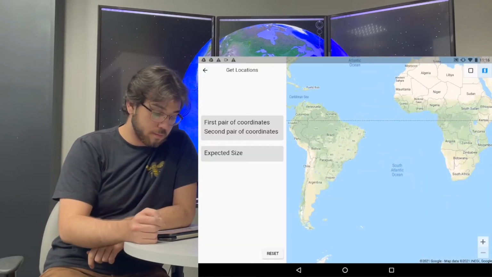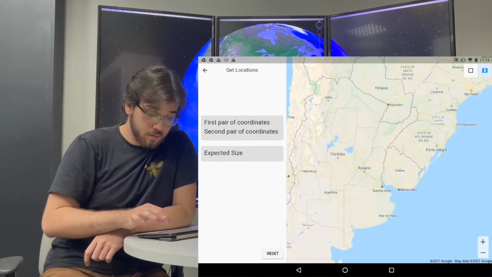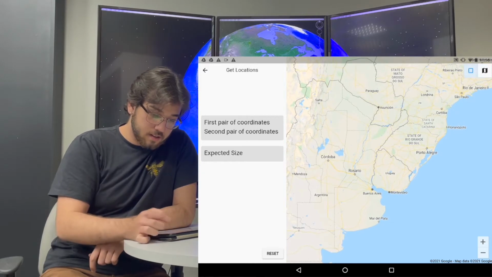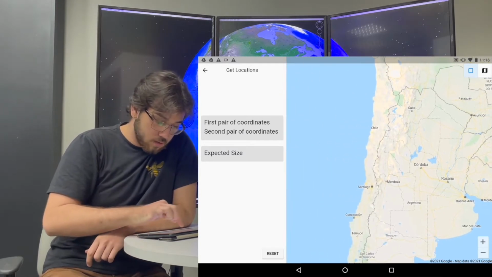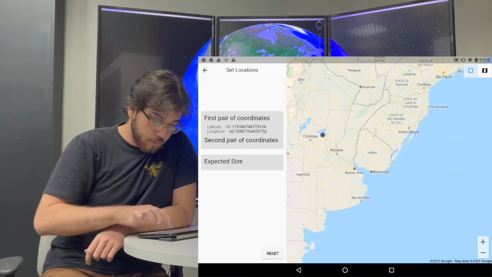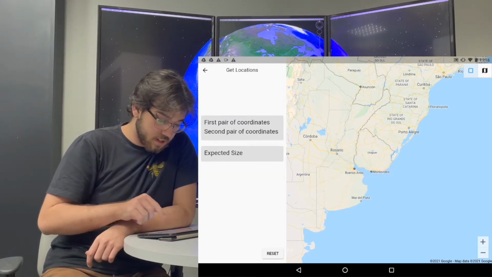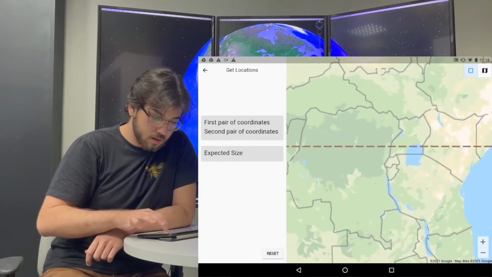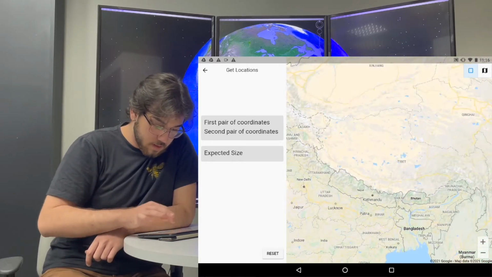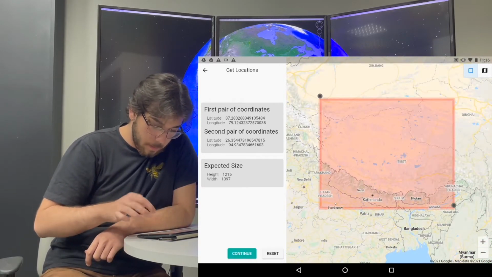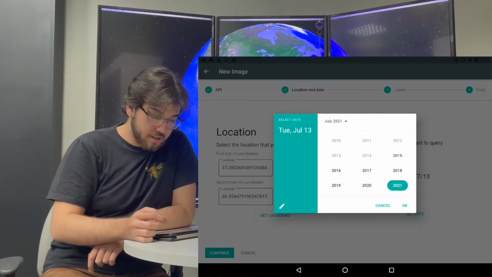So you can press the get locations, and Google Maps opens for you. When you click this square button on the top right of the tablet, you can select points that you want to use for your application. You can press the reset button if you want to get something else. In this example, I'm going to go to Tibet and get this region. I can get the date of the image that I want to query.